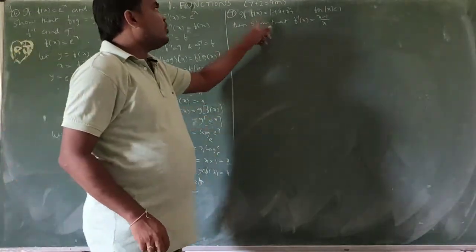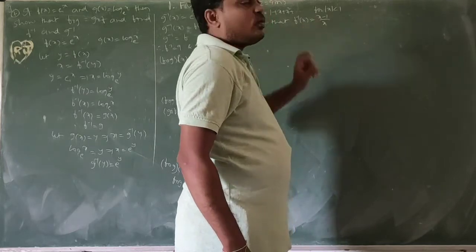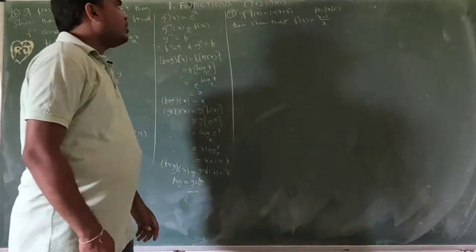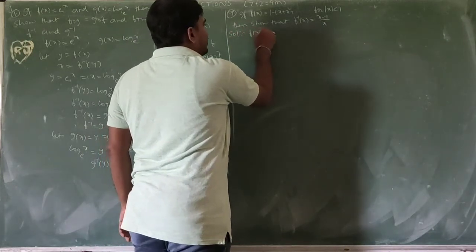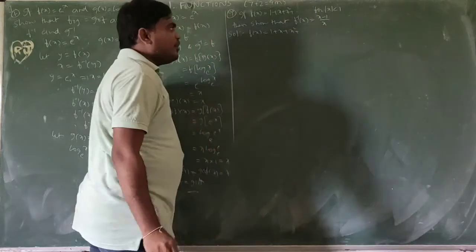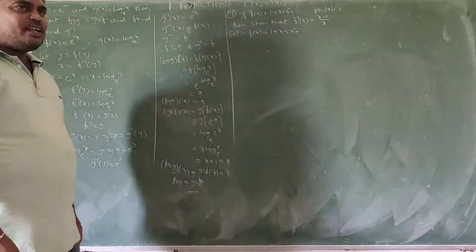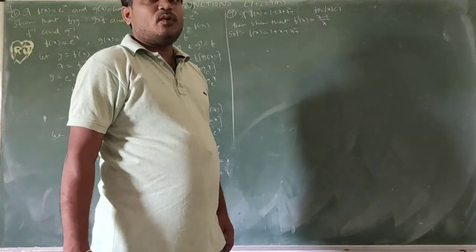So f of x equals 1 plus x plus x square and so on. We need to prove f inverse of x equals x minus 1 by x. Okay, so solution. f of x equals 1 plus x plus x square plus so on, infinitely many terms. In 10th class we know about geometric progression.